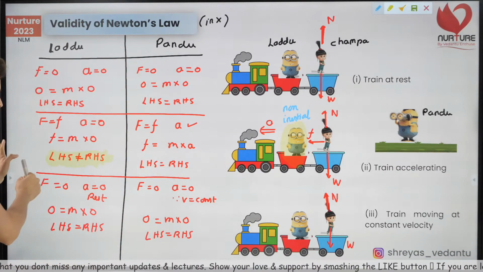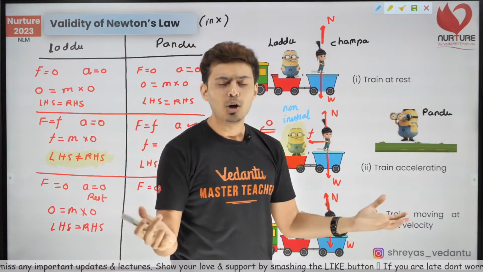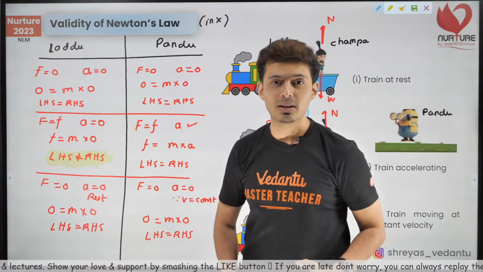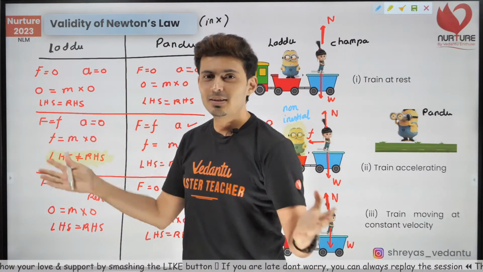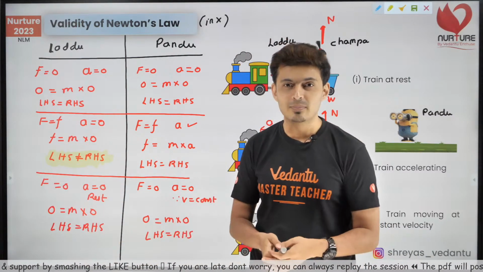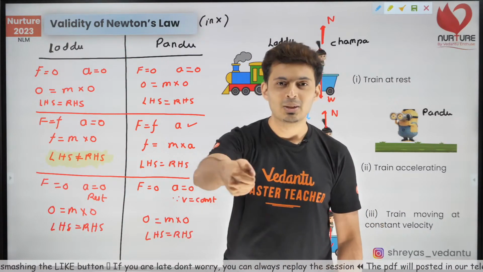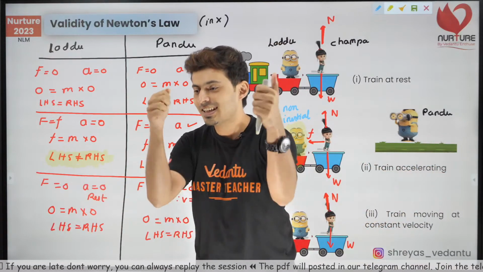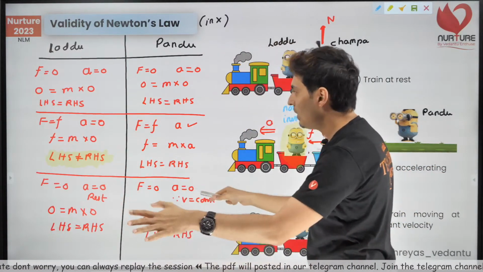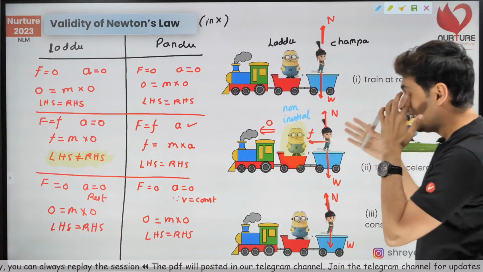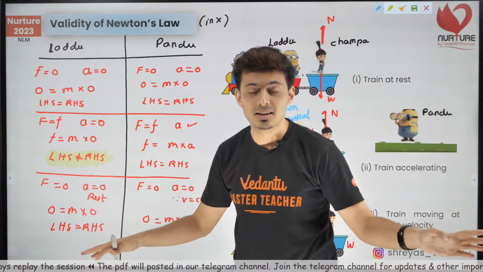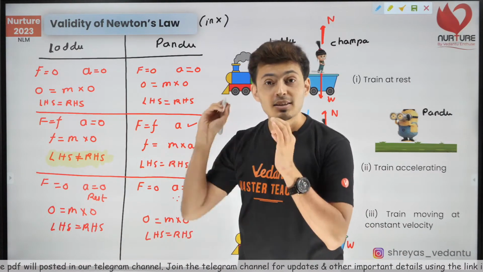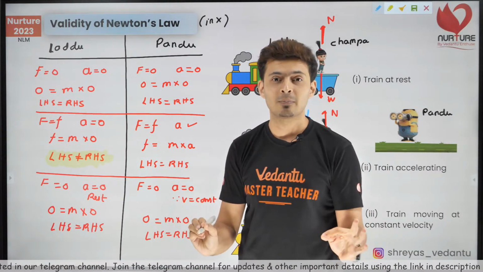It's very simple. Just create a magical force which does not exist just to make him happy. What do parents do? What do relatives do when a kid is crying? Hey, take this lollipop, put it in your mouth, chill, enjoy. And the kid is happy, smiling. So let's give Laddu a lollipop, that's all. That lollipop is a fake force, a non-existing force. It's just on paper to make him happy and just so that he can apply Newton's laws.